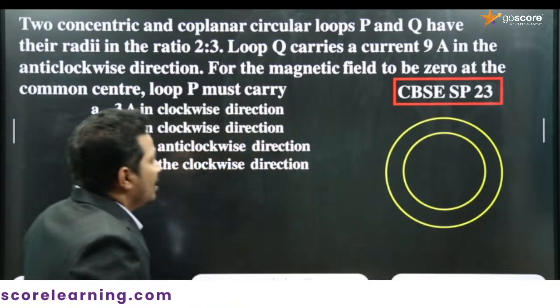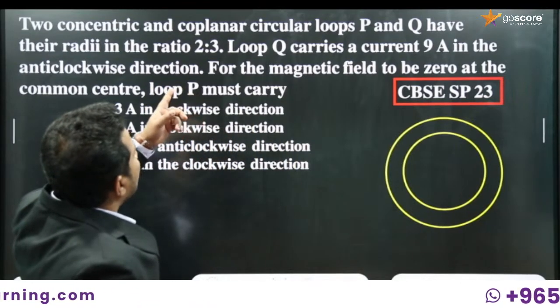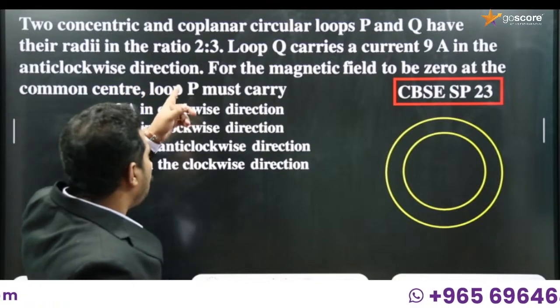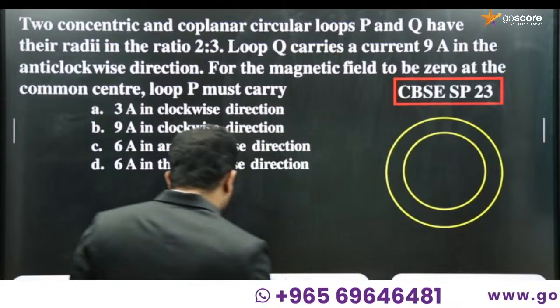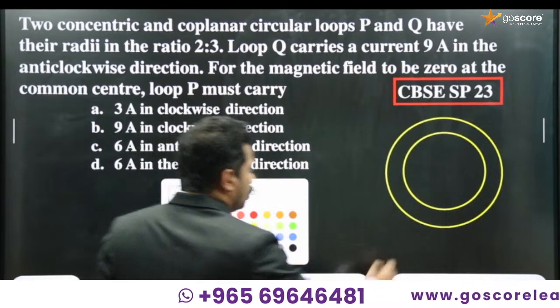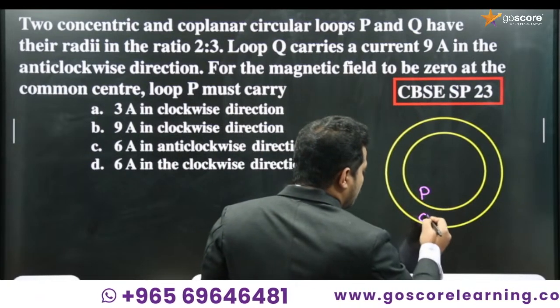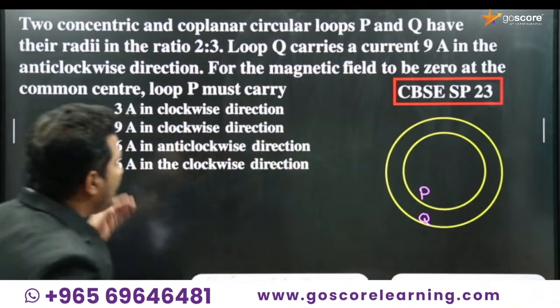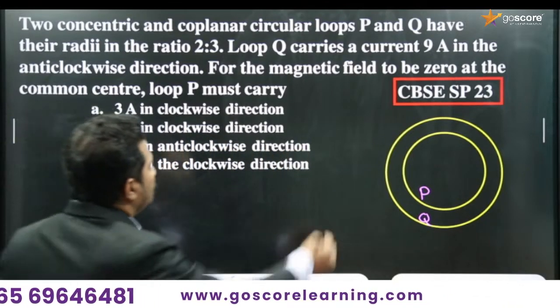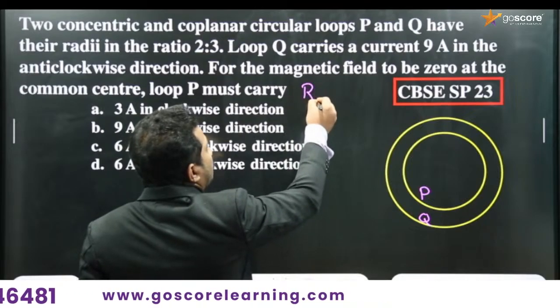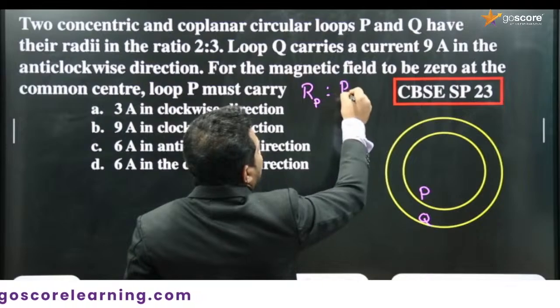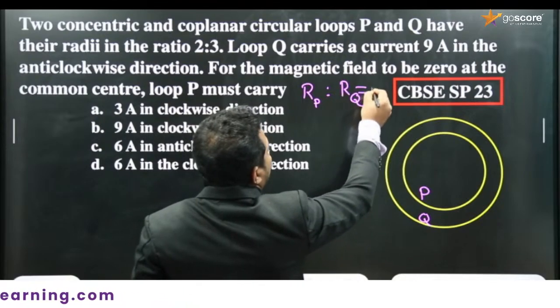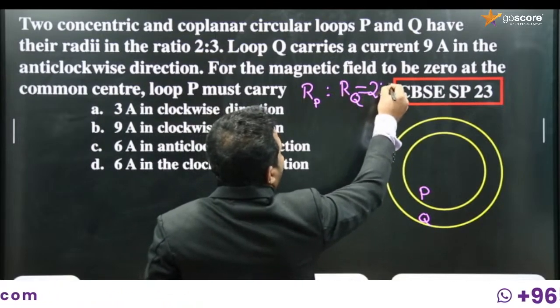The ratio of the radii of P and Q is 2:3, so P has the smaller radius. I have provided two circles here, this is P and this is Q. The radius of P to the radius of Q is given in the ratio 2:3, right?